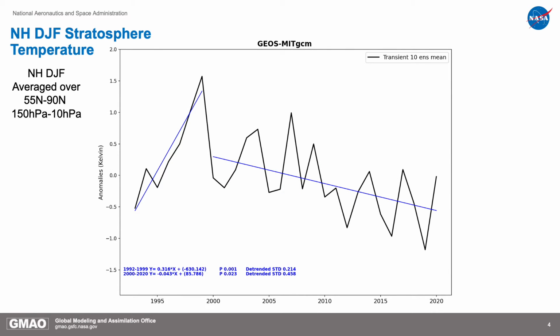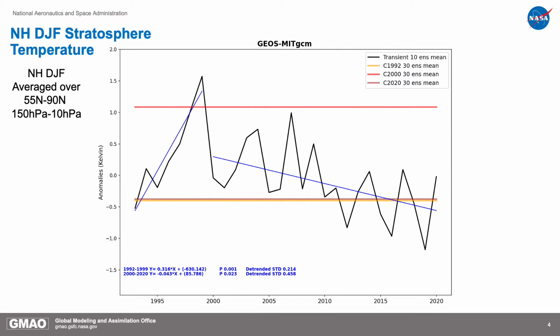This is the Northern Hemisphere DJF stratospheric temperature mean from our 10-member ensemble mean GEOS MITGCM coupled model historical experiment from the same period. We can see our historical simulation clearly simulates the opposing trend of the stratospheric temperature. There is a positive trend in the first period from 1992 to 2000, whereas a negative trend in the second period exists from 2000 to 2020.